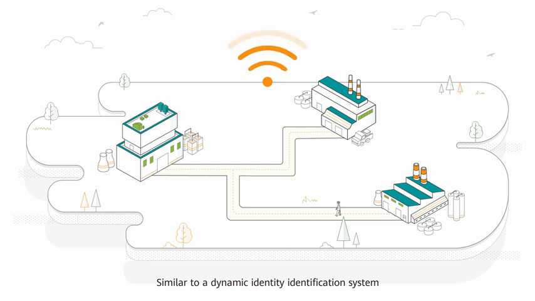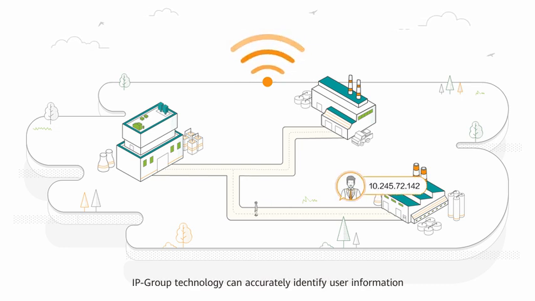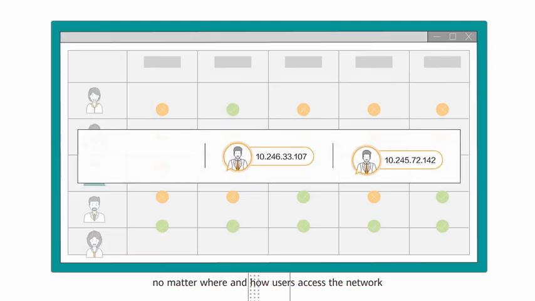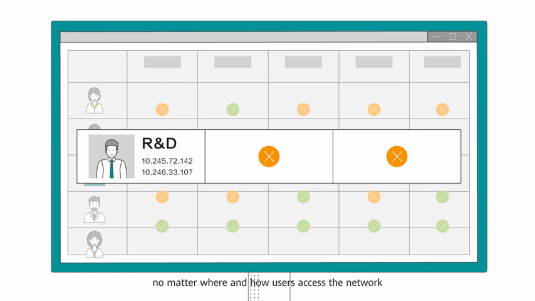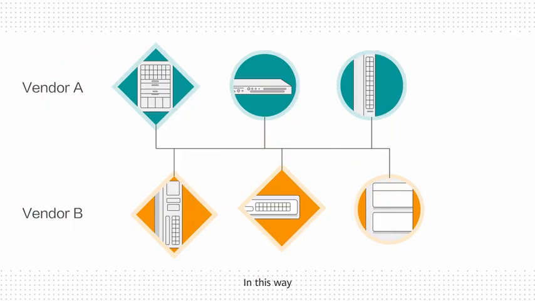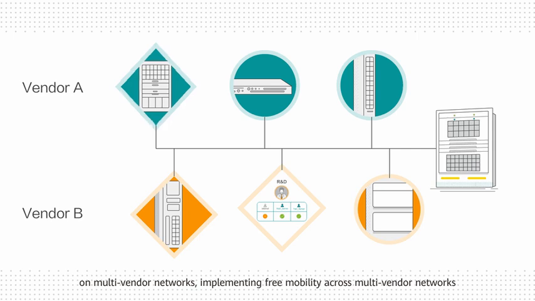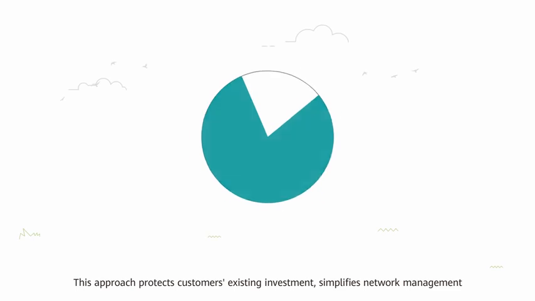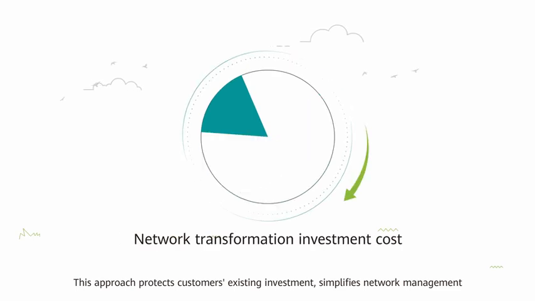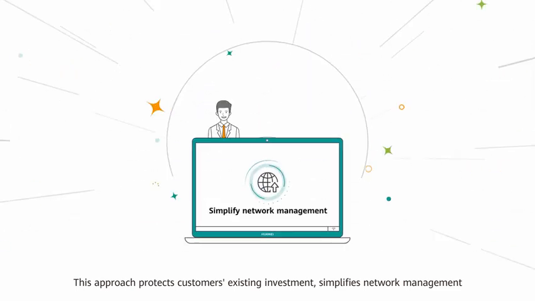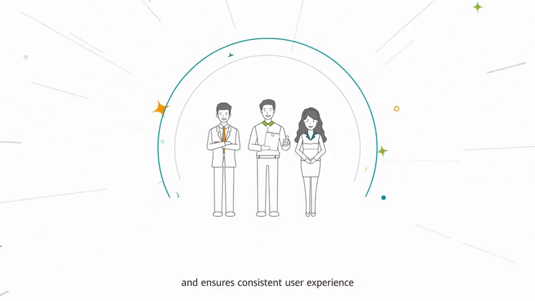Similar to a dynamic identity identification system, IP group technology can accurately identify user information no matter where and how users access the network. In this way, Huawei Cloud Engine S-Series switches can correctly enforce policies on multi-vendor networks, implementing free mobility across multi-vendor networks. This approach protects customers' existing investment, simplifies network management, and ensures consistent user experience.